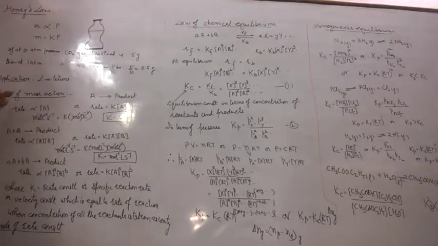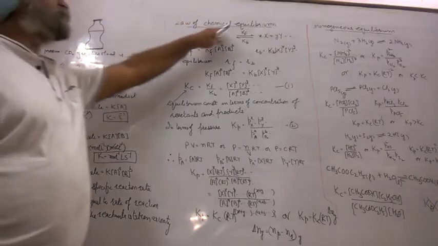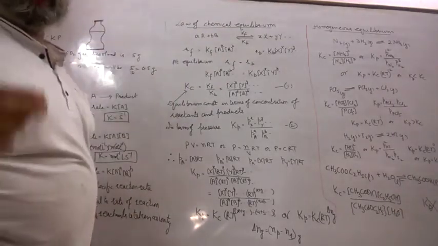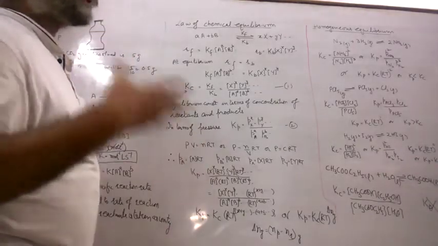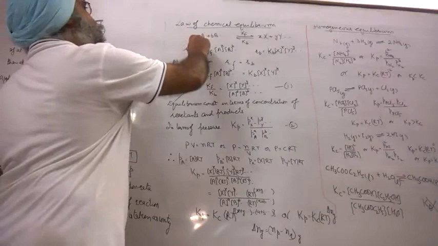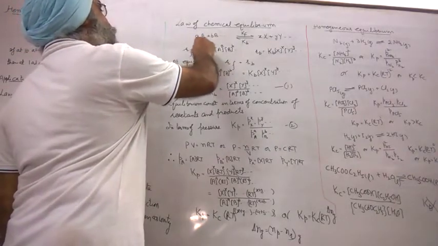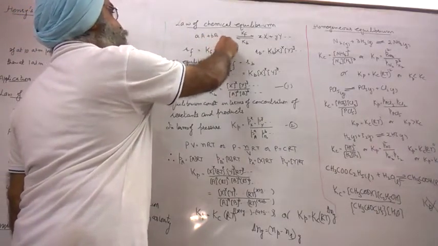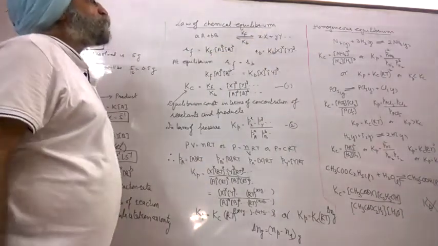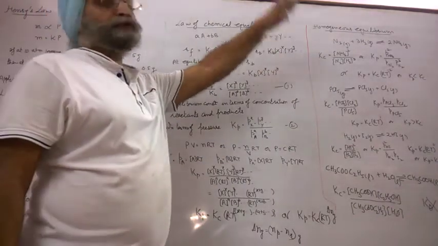So this is about the law of mass action, which I will apply in the next article, the law of chemical equilibrium. For this we have to consider some reversible reaction. Let us take up some theoretical reaction. Suppose a moles of A and b moles of B, and so on, combine together to form x moles of X, y moles of Y, and so on.